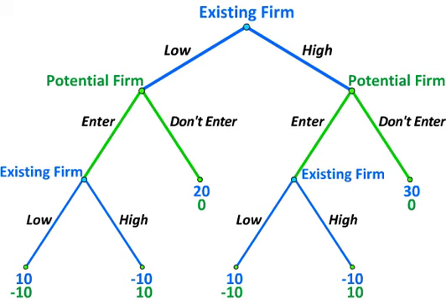Moving then to the first stage of the game, the existing firm knows that regardless of which price it sets, the potential firm will not enter the market. Thus, the existing firm is free to set a high price and get a profit of 30, knowing that the potential firm will not enter. We then see that the entry deterrence that emerges in the subgame perfect equilibrium of graph 24.4 disappears when the existing firm can issue a credible threat that if it observes entry, it will set a low price.